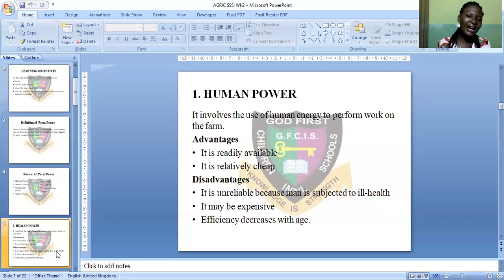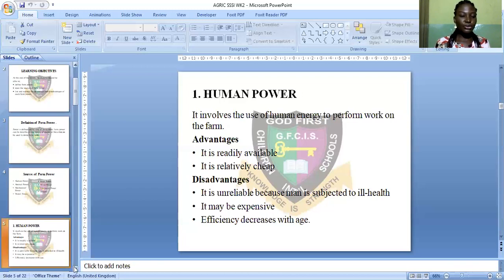So the efficiency I will derive from the laborer of 70 years old will be very low. My work will be slow. There will be no more strength for him to work. But a 30 years old or 25 years old laborer will work very well on the farm, and I will have a good efficiency.